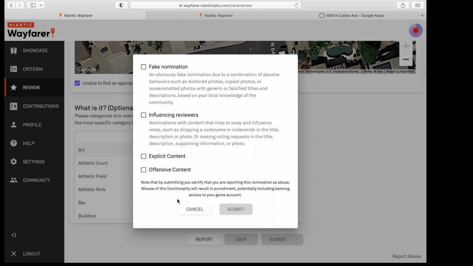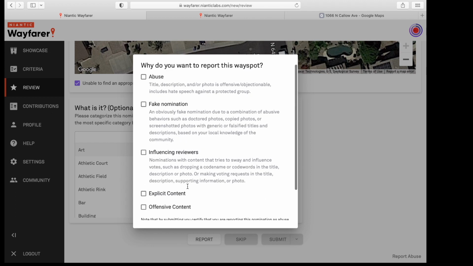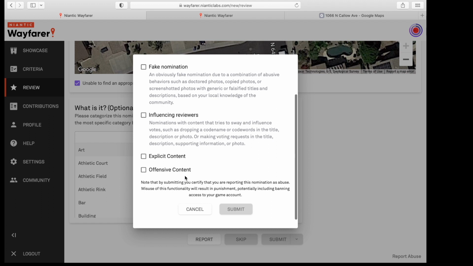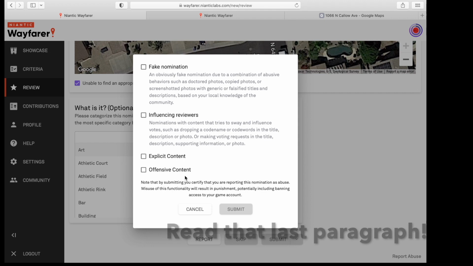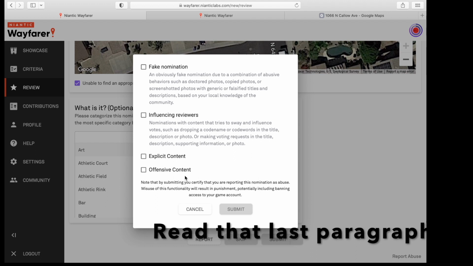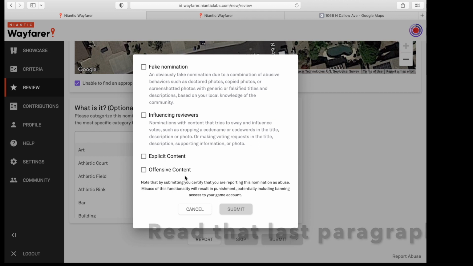The next one, offensive content. This would really go back to this abuse. It says includes hate speech against a protected group with whatever is in their title, description, or supporting information. Do you think it could be offending somebody or a group of people? So again, Niantic does not define it, so we don't know exactly what their thought processes are here, but that would be up to the reviewer to decide what they think is offensive.